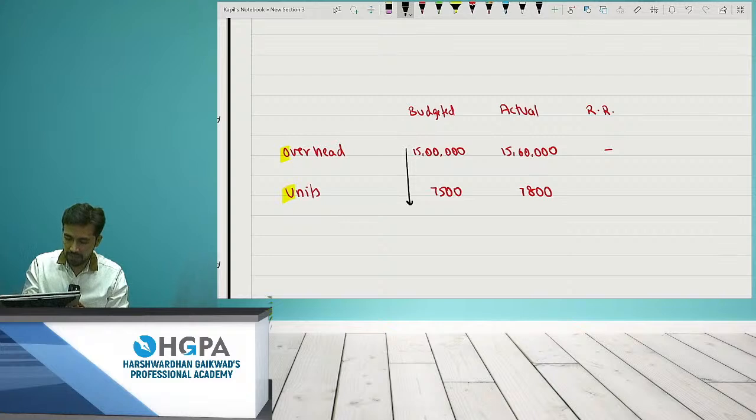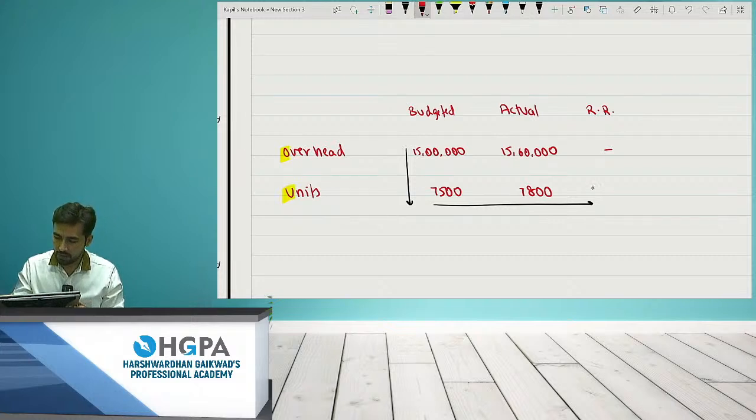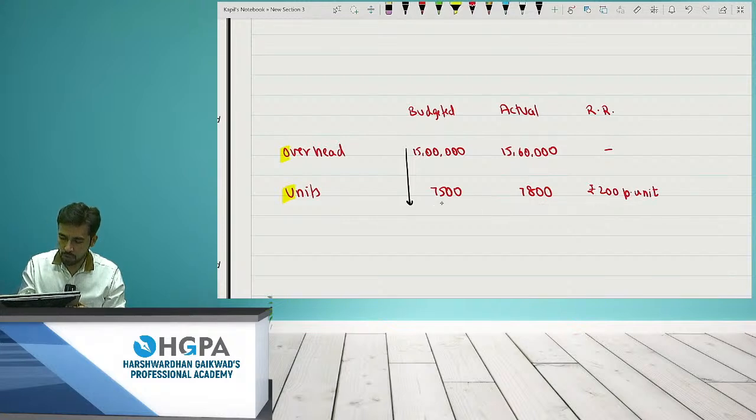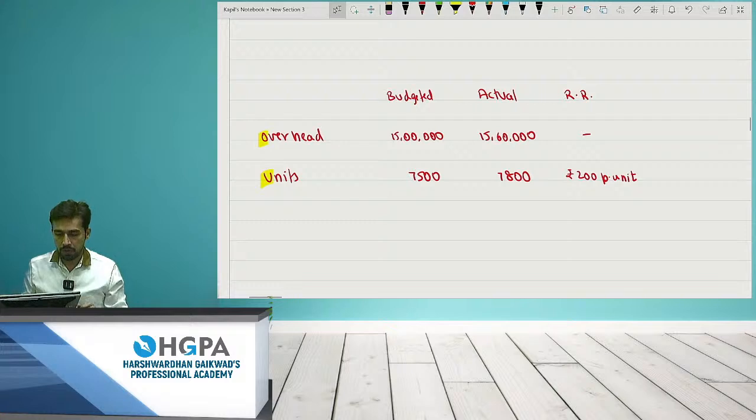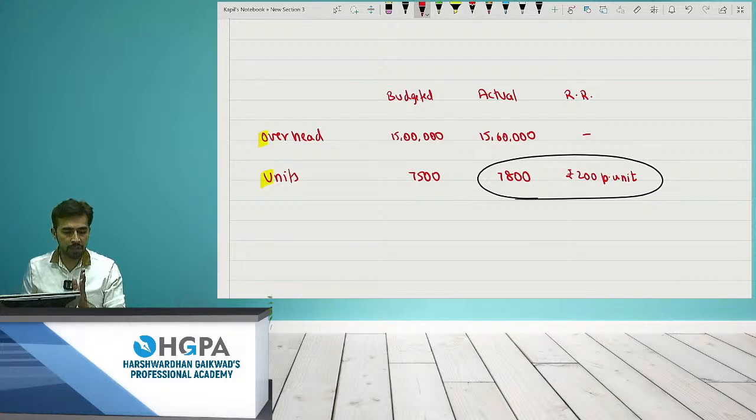Okay, and now it's time to calculate the three variances. So 15 lakh divided by 7,500 will give me 200. Can I say it is rupees 200 per unit? Right, it is rupees 200 per unit, that is the recovery rate. Okay, so how much should have been made actually? It is 7,800 into 200, 15 lakh 60. Okay, I am getting the cost variance as 0 itself. But ठीक है, कोई बात नहीं, जो दिया है उन्होंने. That means you should have spent 15 lakh 60 and you actually have spent 15 lakh 60 itself. And therefore, the cost variance is 0.